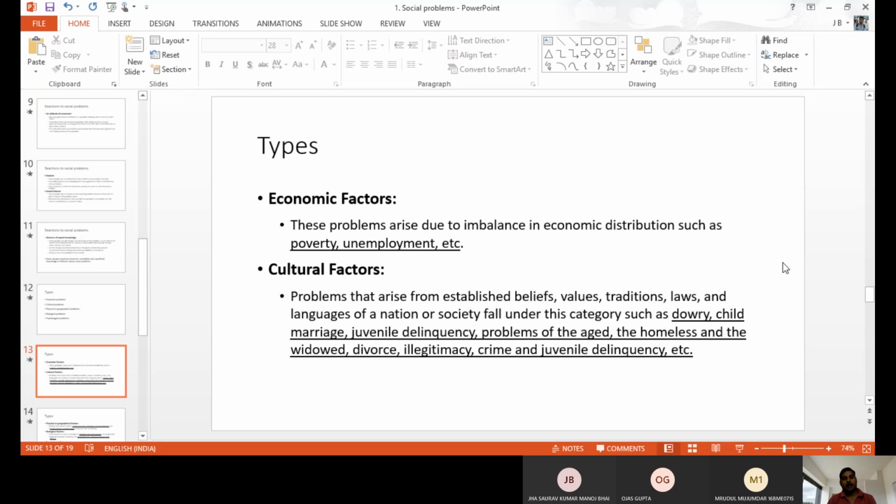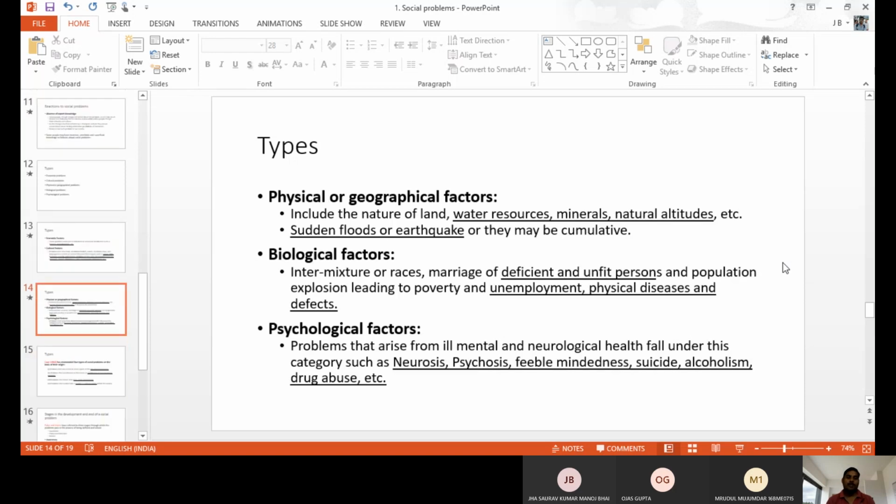And homelessness and widowed people, divorce problems, like widow remarriage, which was not allowed or practiced some time ago. Now people are allowing it. Illegitimate relationship, crime, Devadasi system, sati. These come under cultural related social problems. Because of cultural reasons, we have these social problems. That is one type of social problem.